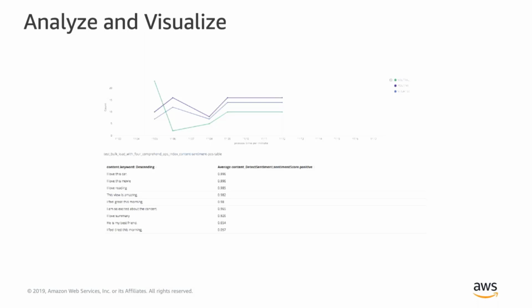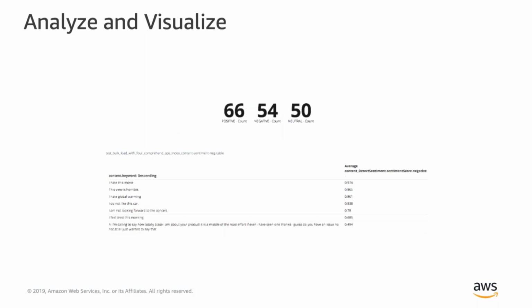So in this case, I love this car, I love this movie, and so on and so forth. It also shows you the top 10 negative sentiment documents, right? So in this case, on the bottom, we can see, I hate this movie. This view is horrible. And then finally, it gives you a histogram of the count of positive, negative, and neutral sentiment documents. So here you see we had 66 positive, 54 negative, and 50 neutral.